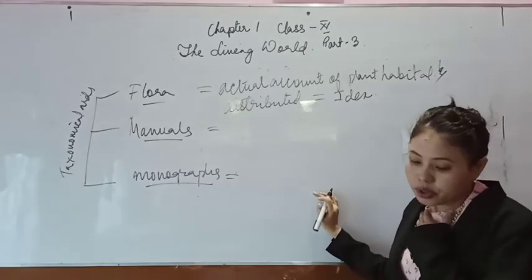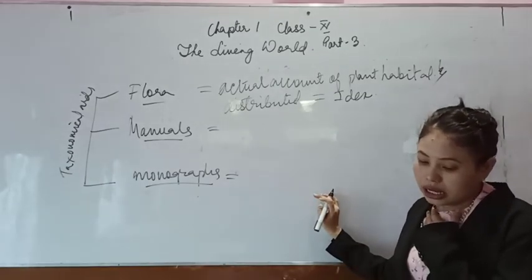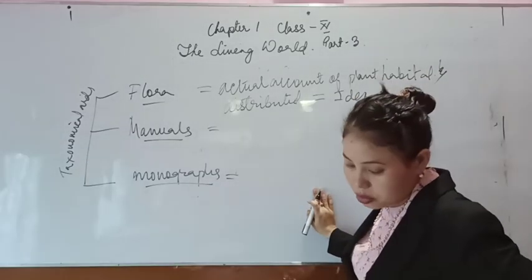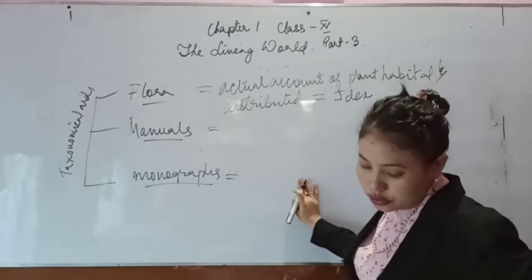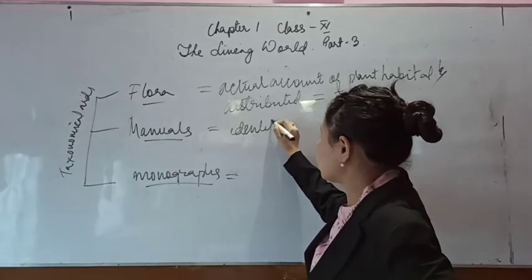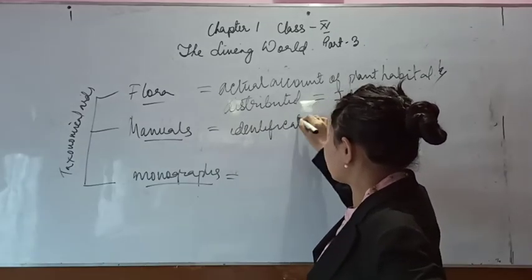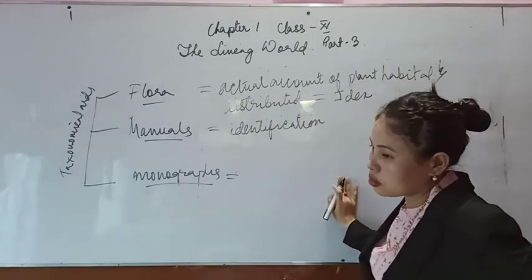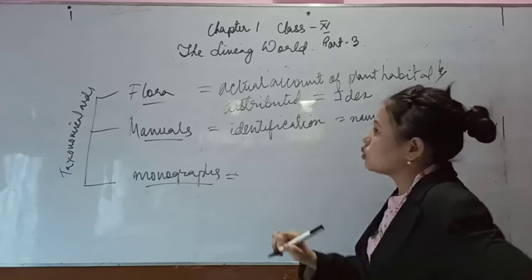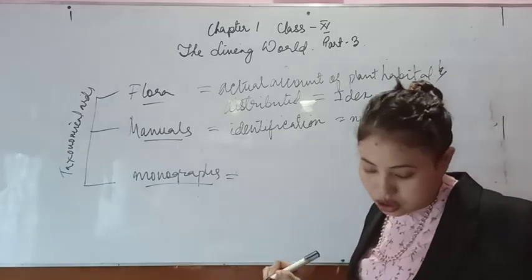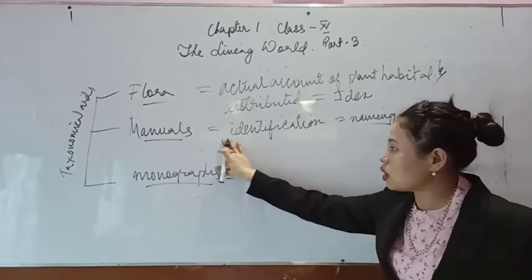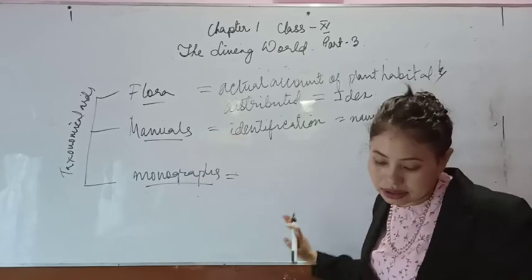Next is the manual. A manual is useful in providing information about the names of the specimens found in the area. Manuals are also used for identification purposes, but mainly for naming. If you want to give a name, then you can use manuals, and it will give you information about the specific area where the plants are found.